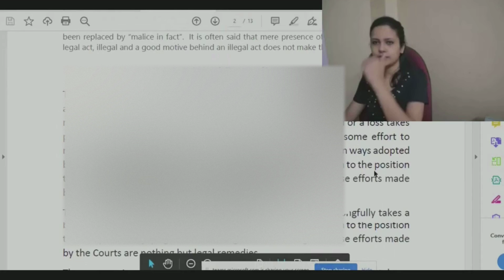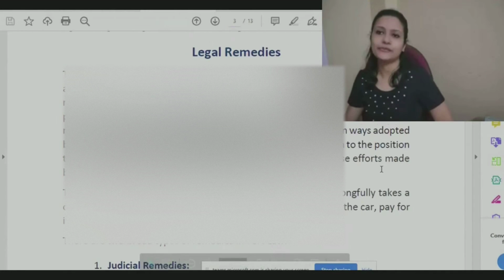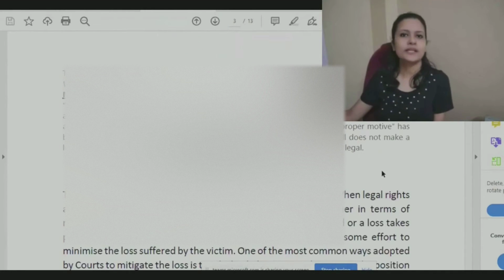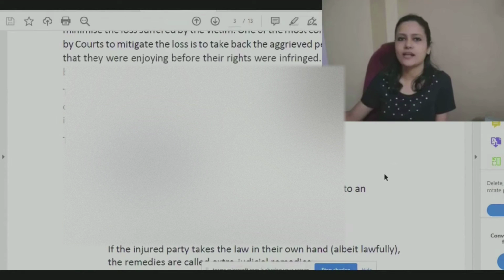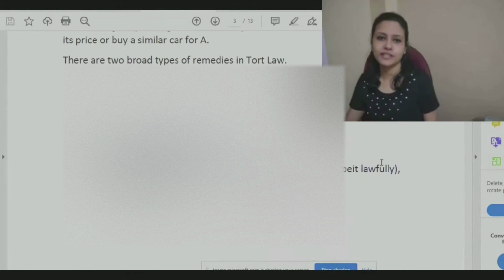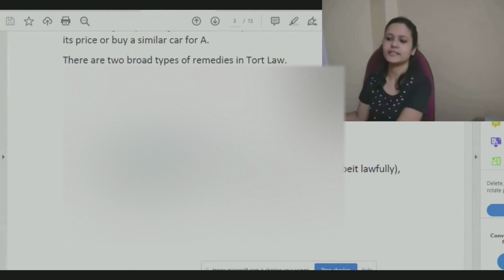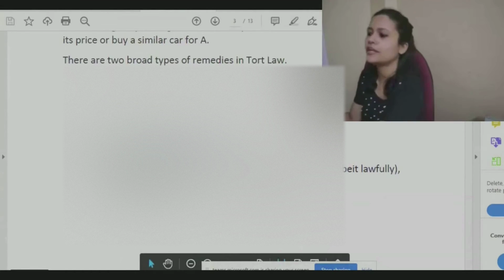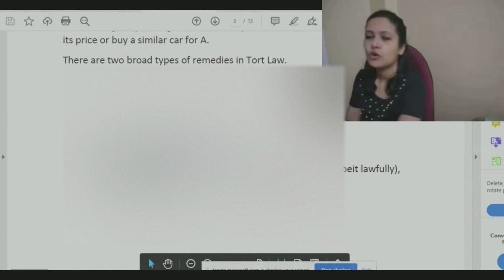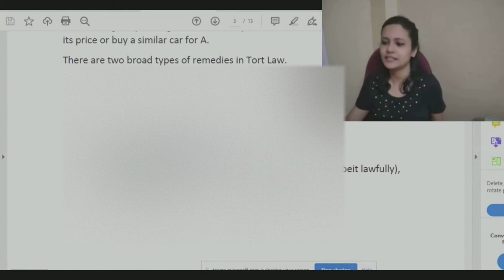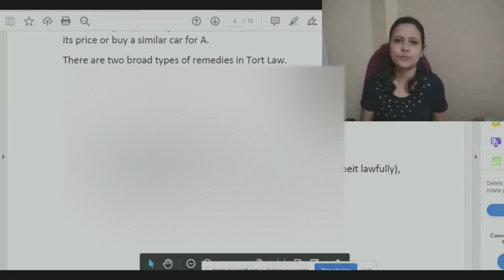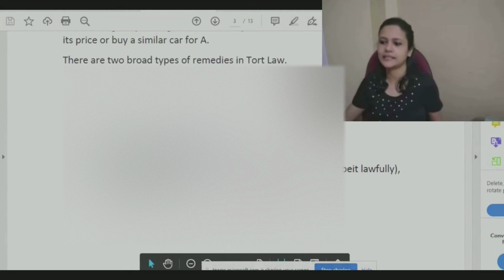All right, so last class we were discussing legal remedies, that when a wrong is being committed, we can ask for some sort of relief or remedies which may be given by court. That is considered as judicial remedies, or it may be something where we are trying to help ourselves. We are not waiting for courts to provide us a relief. That is nothing but extrajudicial remedies.